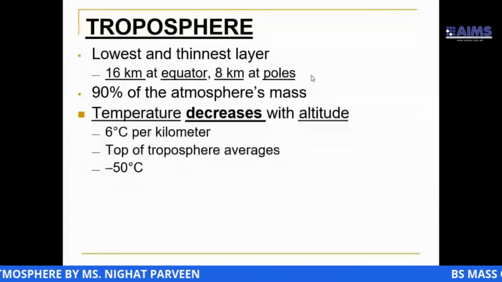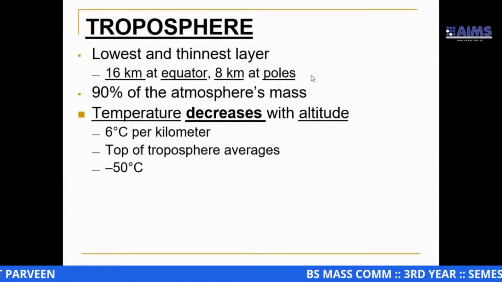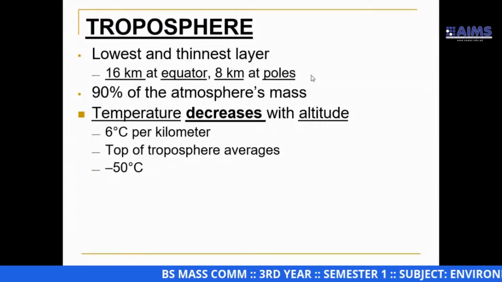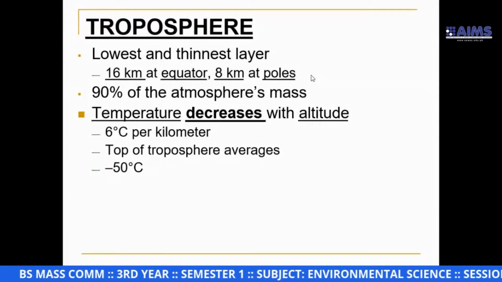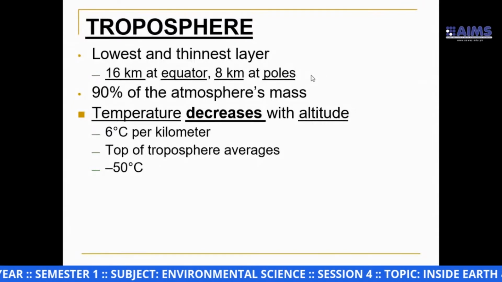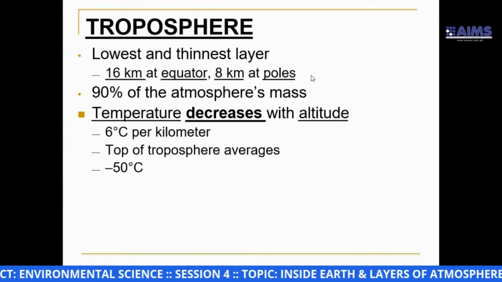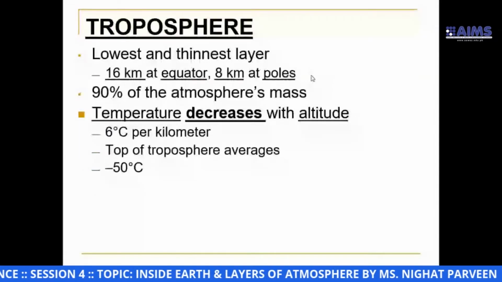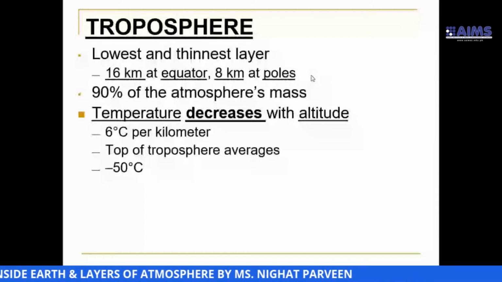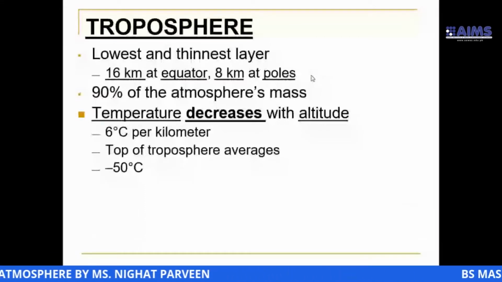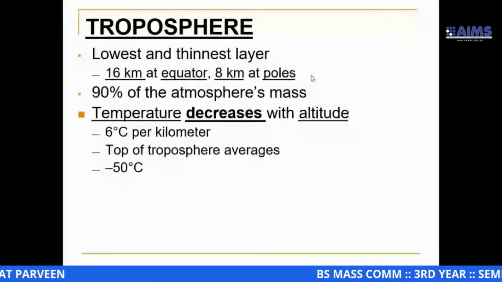90% of Earth's mass comprises the troposphere. So it means the troposphere contains 90% of the molecules in the atmosphere and extends from the Earth's surface up to between 10 kilometer and 16 kilometer.